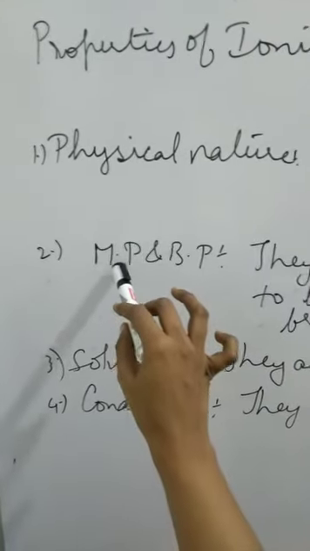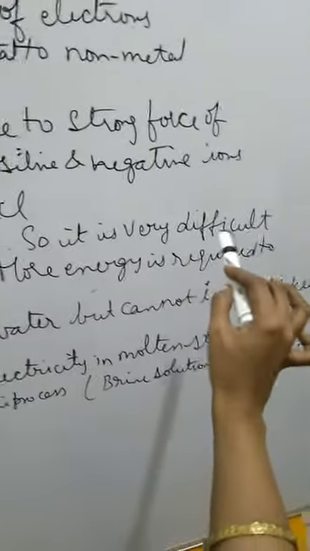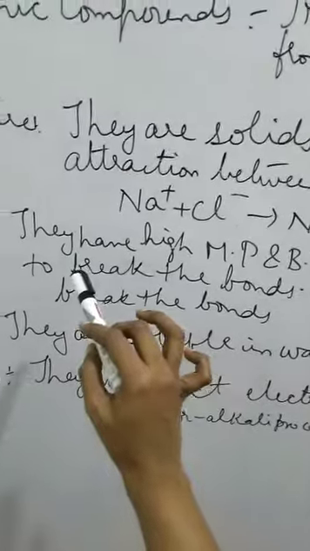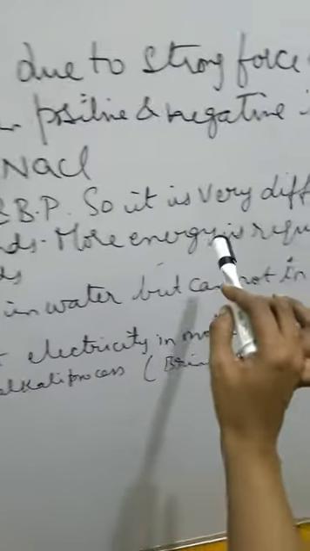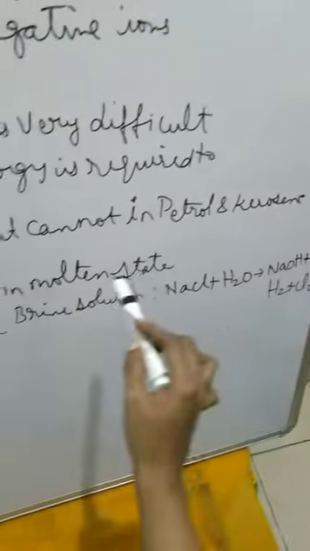Second property, melting and boiling point. They have high melting and boiling point. So it is very, very difficult to break that particular bond. More energy is required to break the bonds. Third property, solubility. They are generally soluble in water but cannot be dissolved in petrol and kerosene.